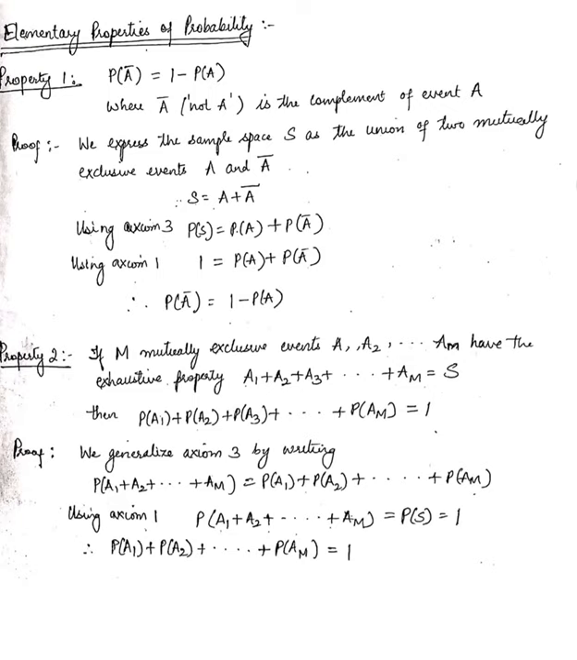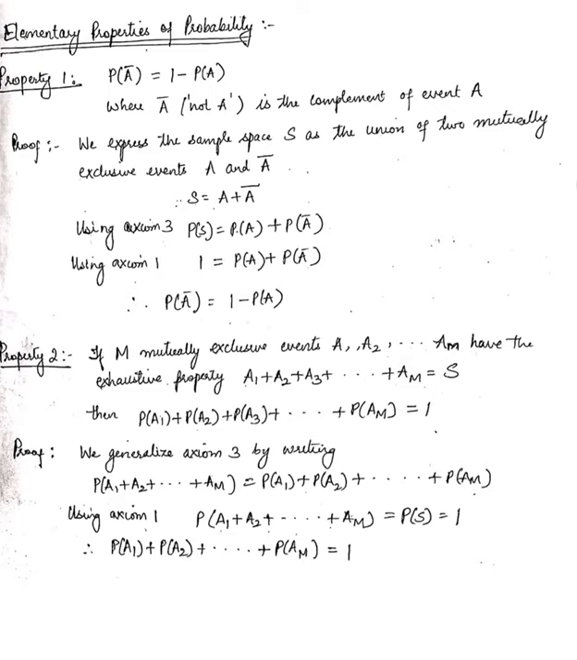So if S is equal to A plus A bar, we can use axiom 3, which states that for two mutually exclusive events A and B, probability of A plus B is probability of A plus probability of B. So in this particular case, probability of S, which is equal to probability of A plus A bar, is going to be probability of A plus probability of A bar. So P of S is equal to P of A plus P of A bar.